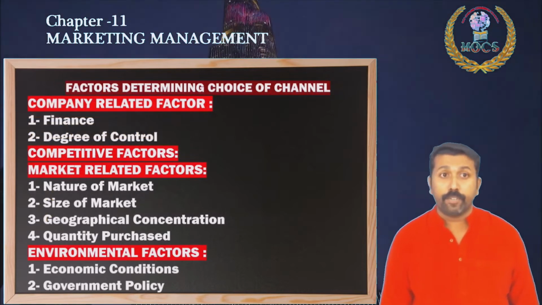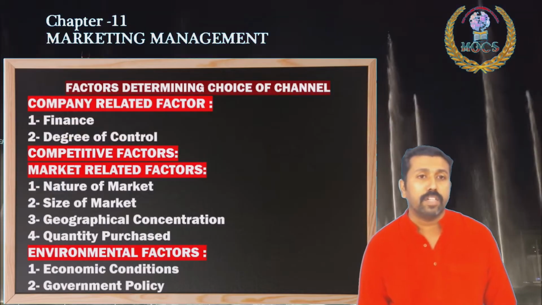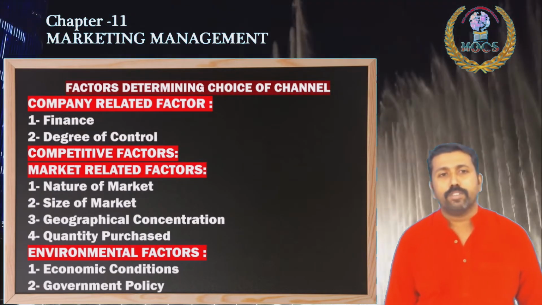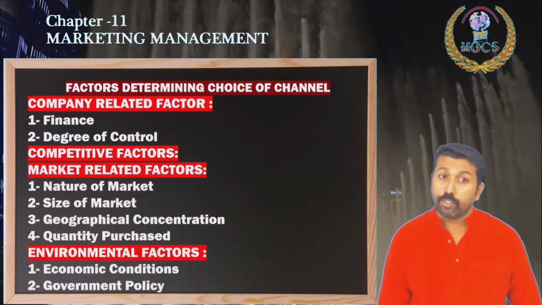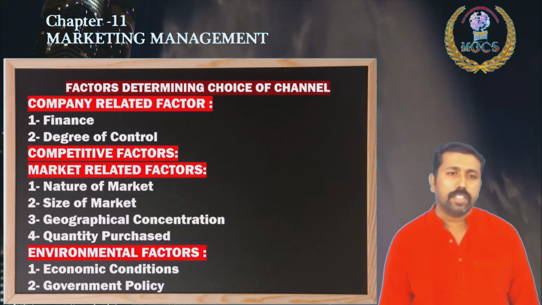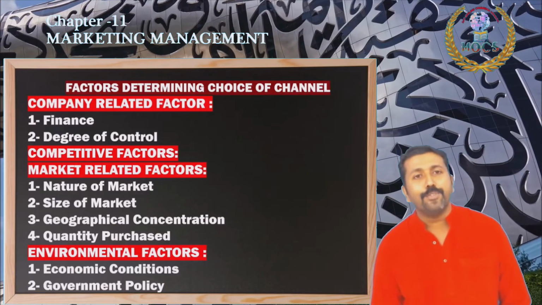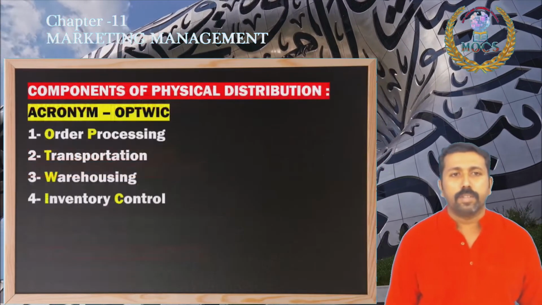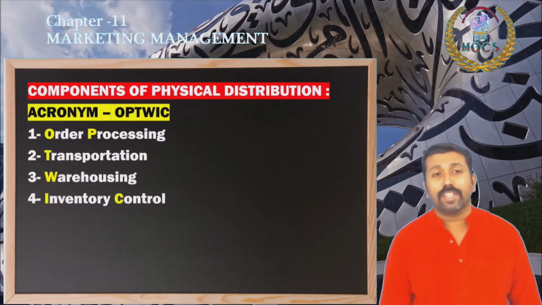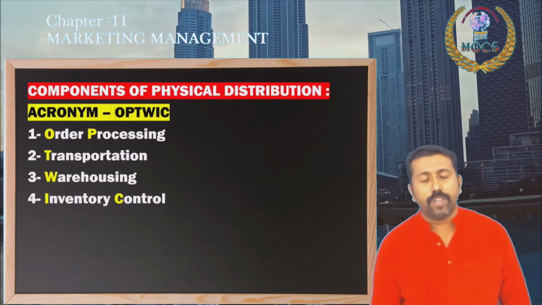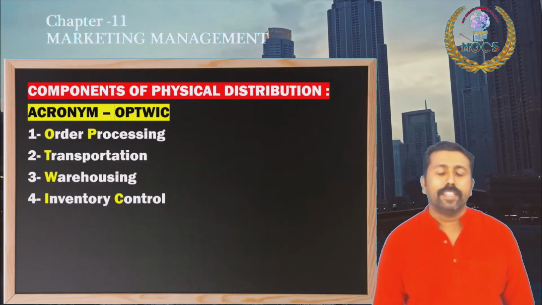Then company related factors include finance, degree of control, some competitive factors. Then market related factors include nature of market, size of market, geographical concentration, quantity purchased by the consumers, and environmental factors include economic conditions, government policy. And the components of physical distribution include order processing, transportation, warehousing for keeping the product, and controlling the inventory.